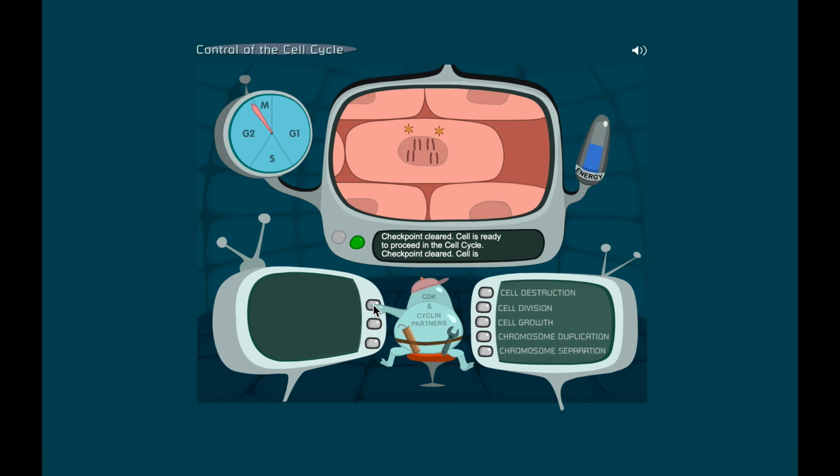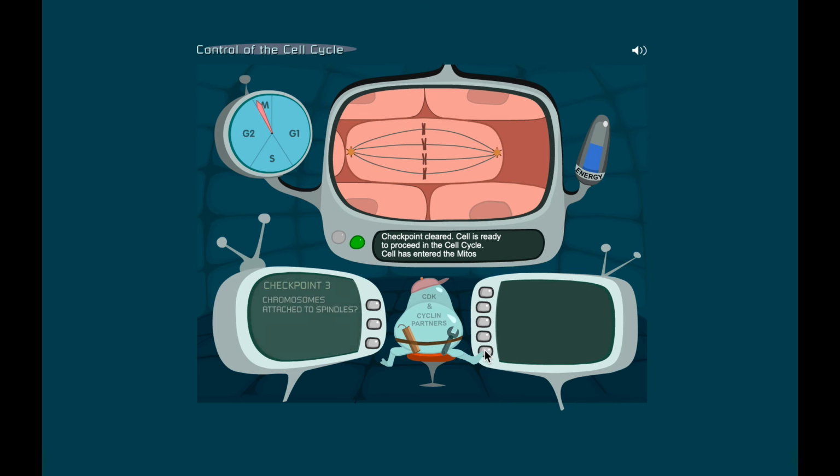Very good. All right, now our needle on our gauge has gone to the M. And what do we have to do in the first step of mitosis? Well, we better go ahead and separate those chromosomes, right? That's the only thing that makes sense here. There goes the centrosomes to each side. Our chromosomes are now attached to the spindle fibers. And we're in checkpoint 3.